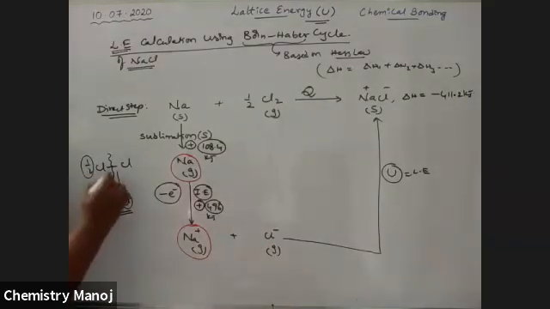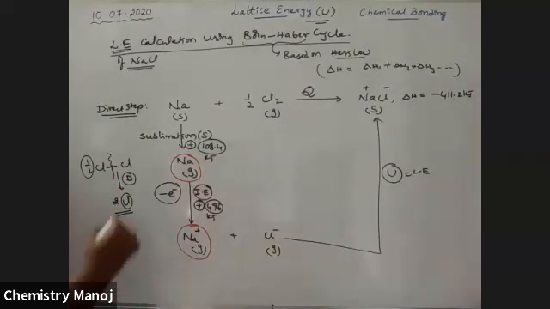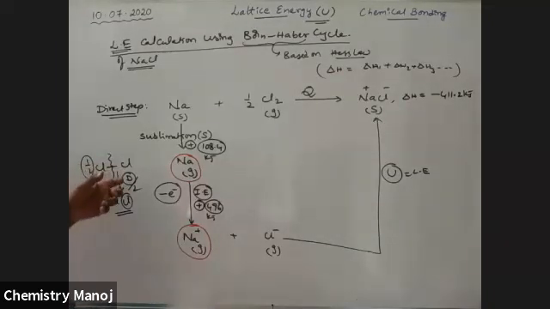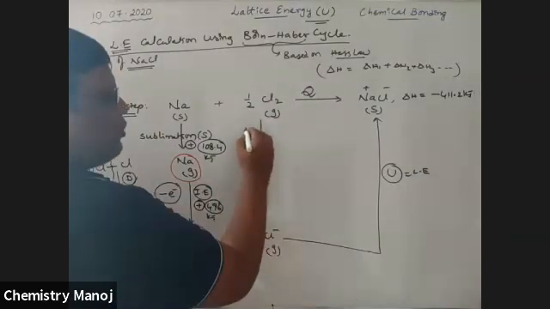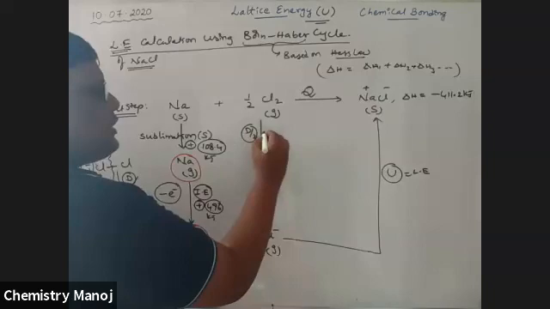The energy used for this is D, the dissociation energy. For 1 mole it is D, but we are using only half a mole, so that is D by 2. D by 2 is the dissociation energy of half a mole of Cl2. We applied energy, so it is an absorbed process, and it is positive.